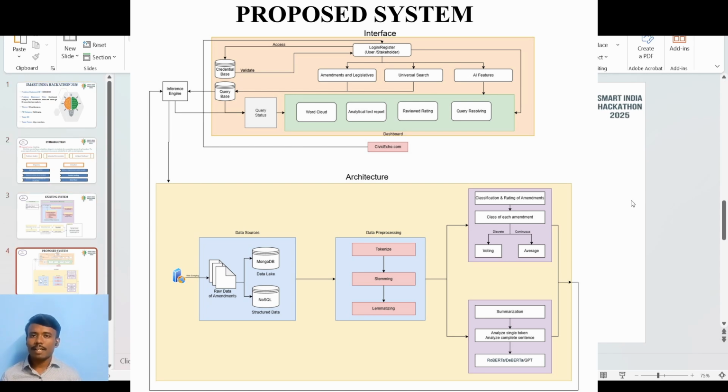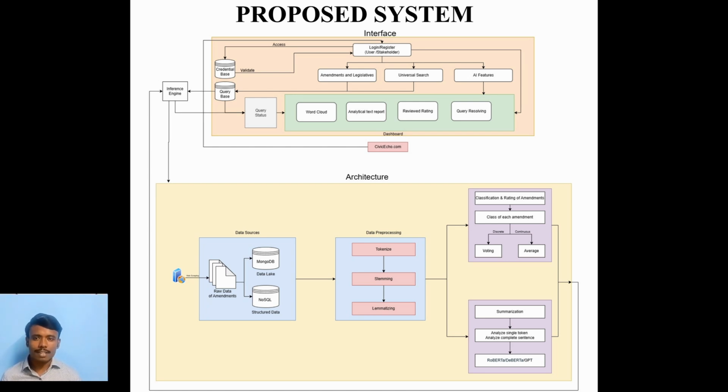In the architecture, we have divided the backend process, such as the data and the NLP model used for this application. In the interface, there lies the website in which we will embed this NLP model along with several AI features which will be useful for scalability and viability. We will learn about these two further in this video. So now let us know the backbone of this prototype, that is the NLP model.